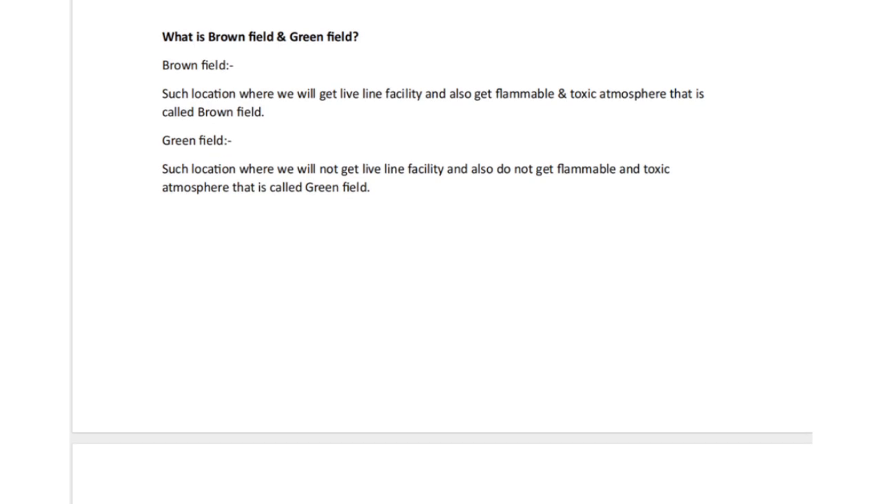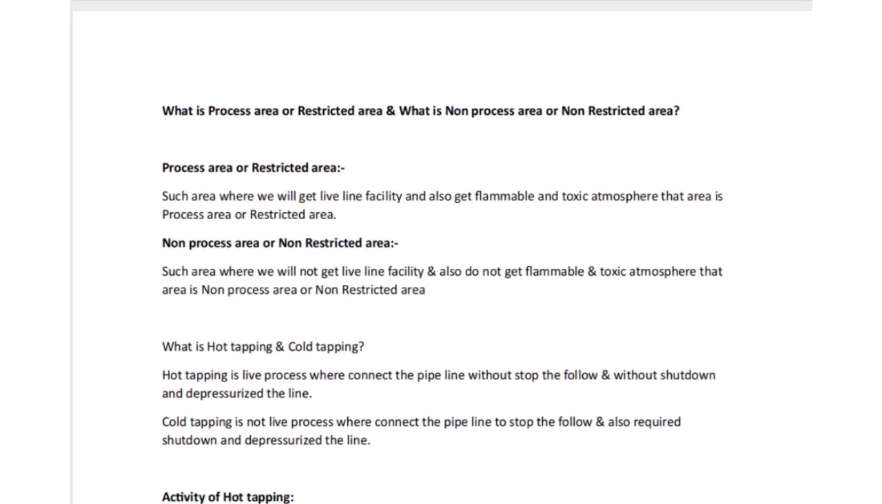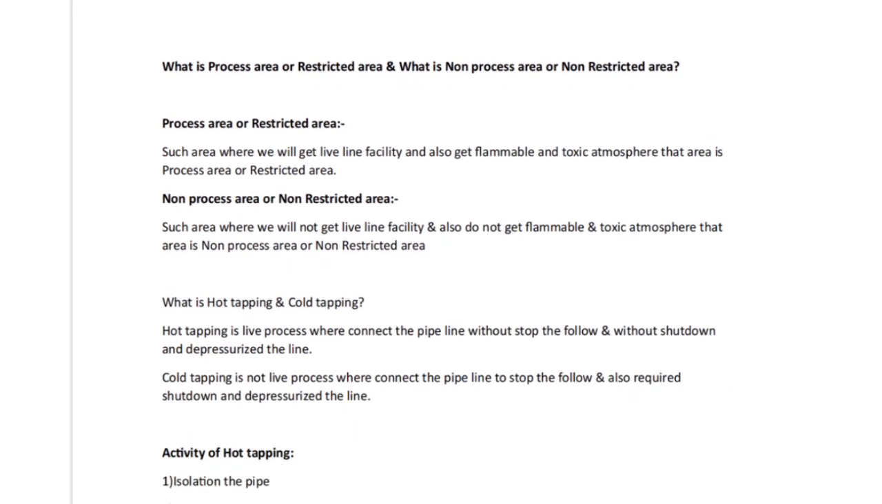What is brownfield and greenfield? Brownfield is a location where we will get live line facility and also get flammable and toxic atmosphere. It is called brownfield. Greenfield is a location where we will not get live line facility and also do not get flammable and toxic atmosphere. That is called greenfield.